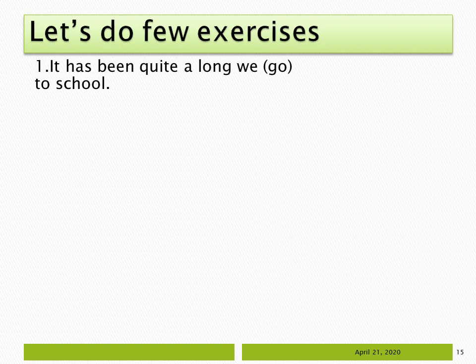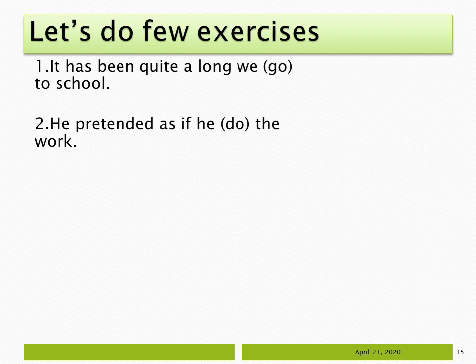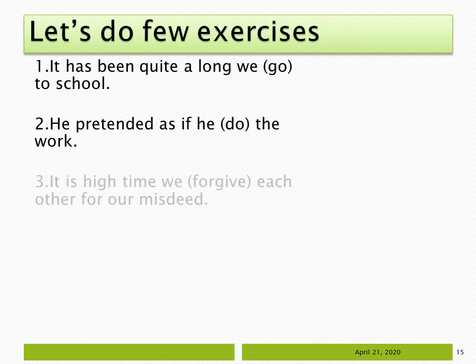So let me first explain. It has been quite is in present perfect tense. So you know after since what will be the formation of the verb. Number two, he pretended as if he do the work. He pretended is in past indefinite tense, so what should be the formation of the verb do? I think you can remember the rule.